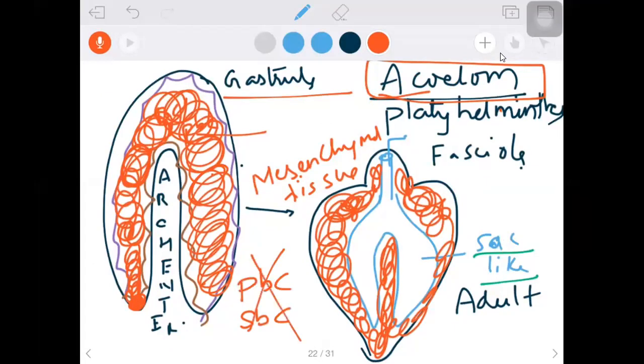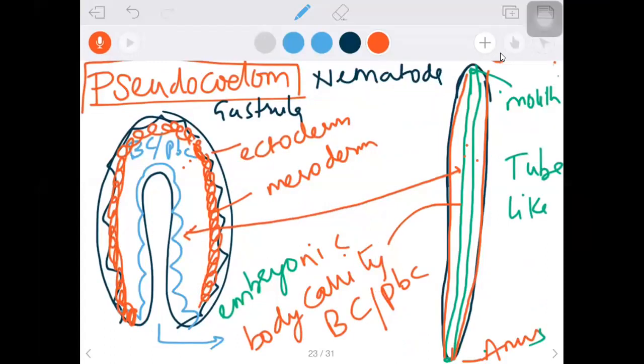Neither primary body cavity nor secondary body cavity. Hence, we call it acoelom. Example, phylum Platyhelminthes. Next, if only the primary body cavity is present in the adult, only primary body cavity.